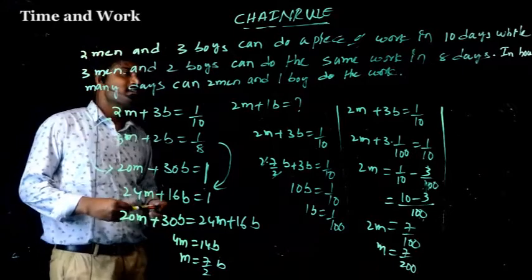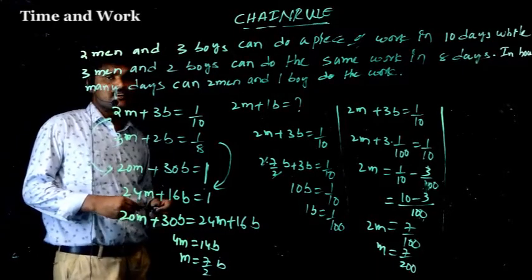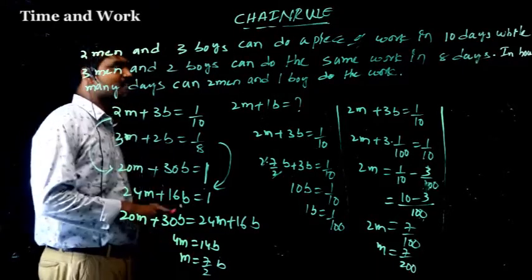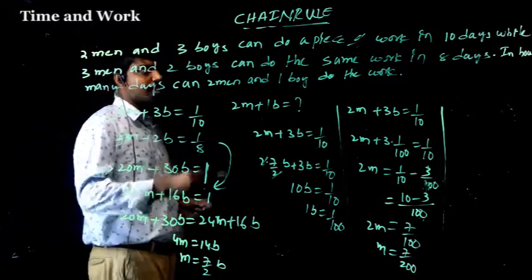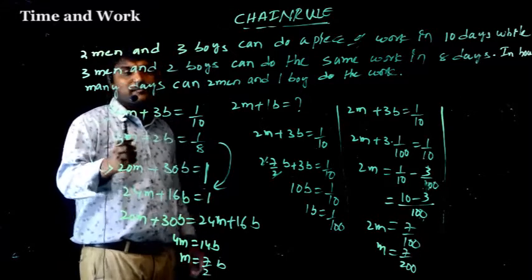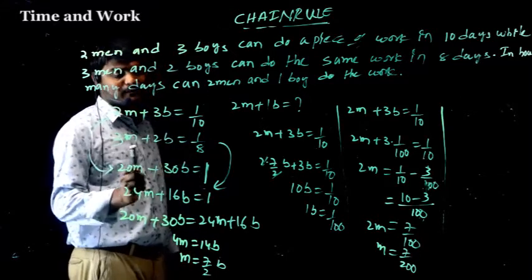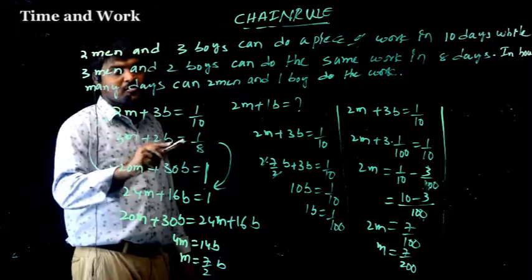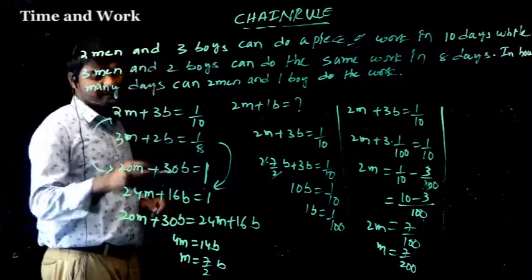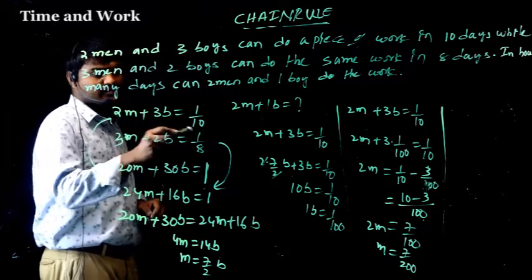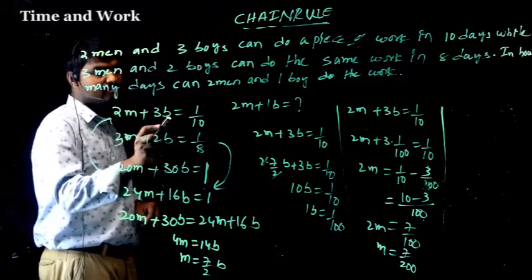2 men and 3 boys can do the piece of work in 10 days, while 3 men and 2 boys can do the same work in 8 days. In how many days can 2 men and 1 boy do the work? So here 2 men plus 3 boys 1 by 10, 3 men plus 2 boys 1 by 8. So work is 1 unit. That's why cross multiplication: 10 into 2 is 20, 10 into 3 is 30.